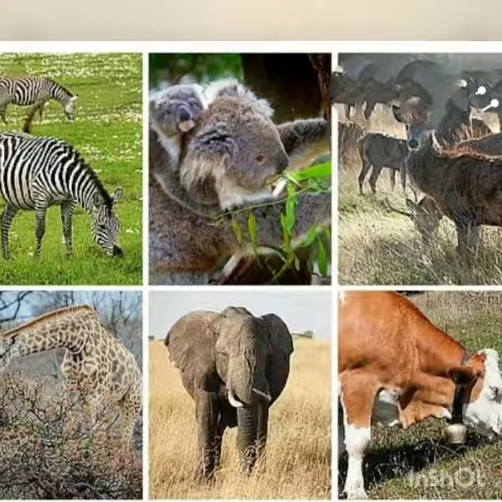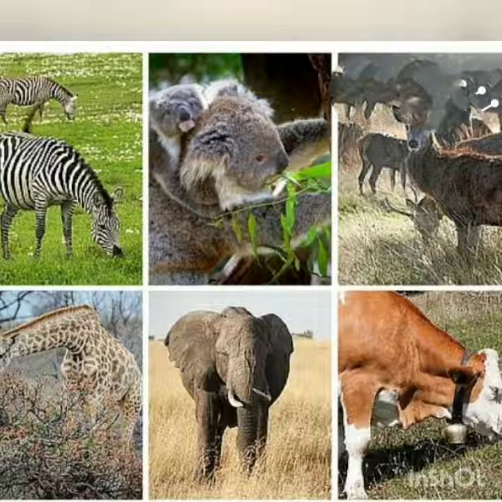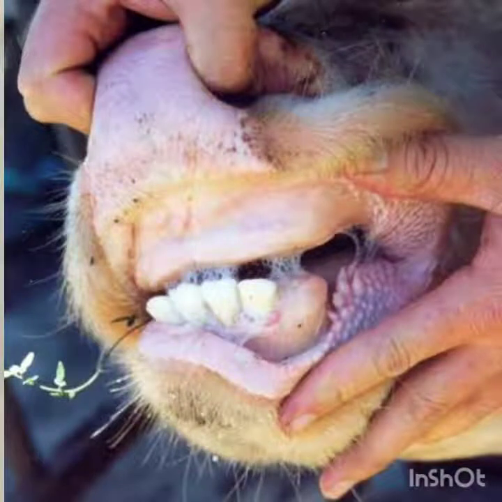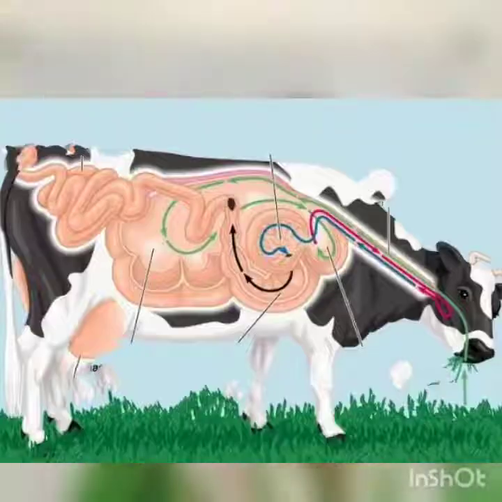Now some herbivorous animals. You all can see the herbivorous animals, they eat grasses. Animals that eat plant material are called herbivorous animals, right? How do they eat their food? Yes, children, they have flat, sharp and broad front teeth that they use to bite off leaves and grasses. They also have strong grinding teeth at the back to chew their food, right? Their front teeth are very flat, sharp and broad, and their back teeth are very strong, which they use to chew their food.